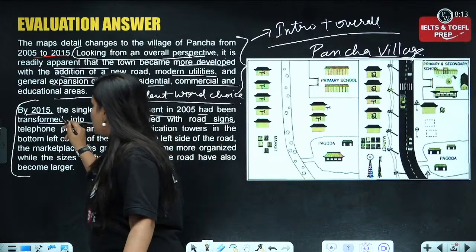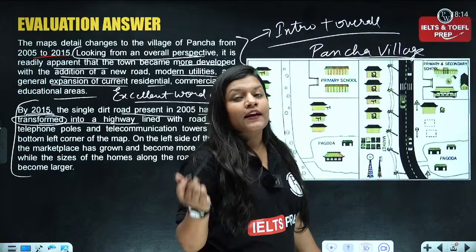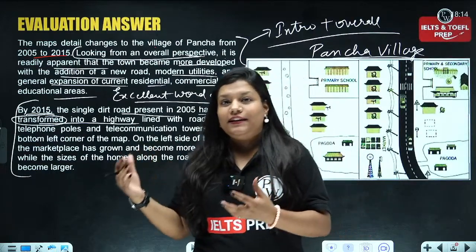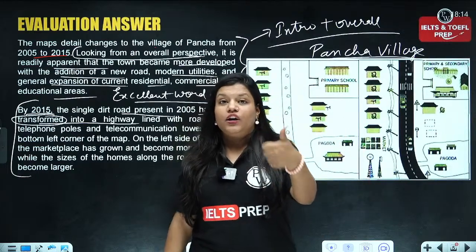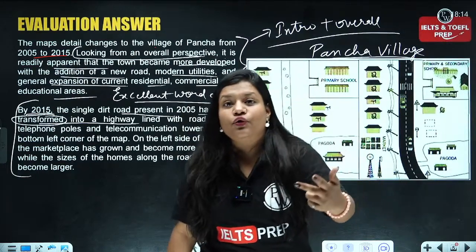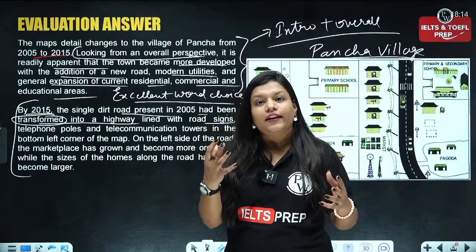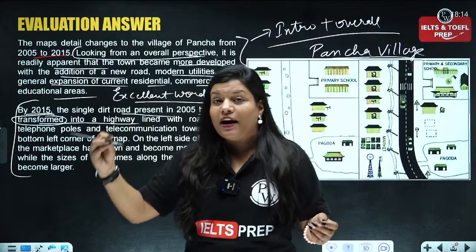I again would like to appreciate the word choice, transformed. Definitely, you need to use the word related to the context. There is a difference between converted, upgraded, transformed, developed. So it is something that should come out with respect to the demand of the context.